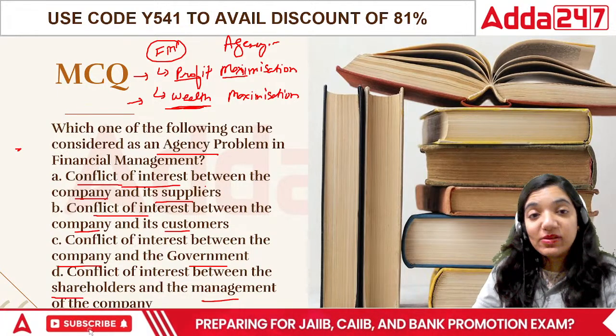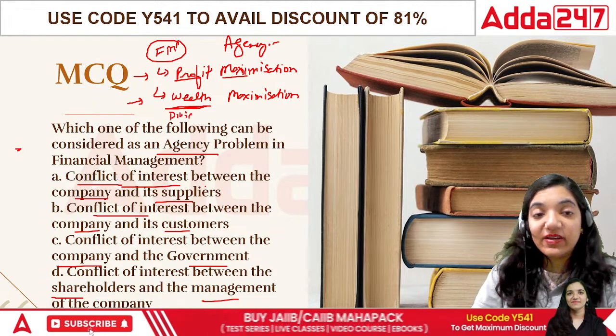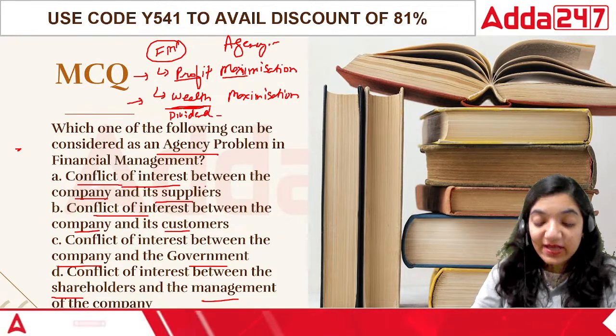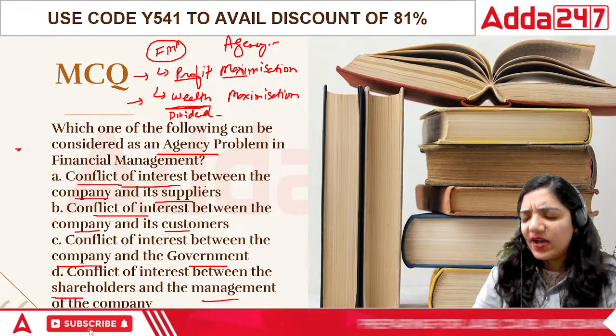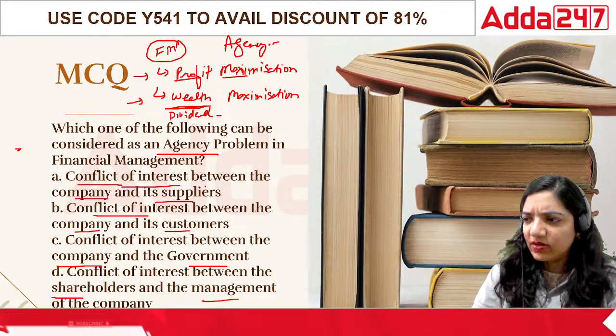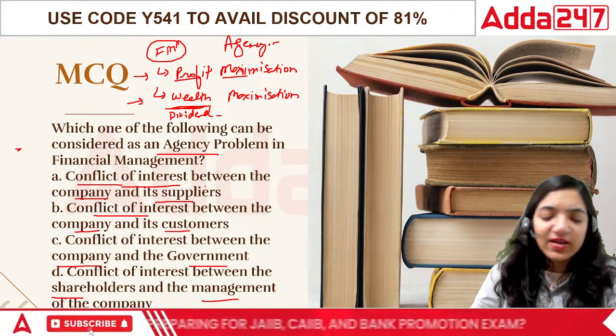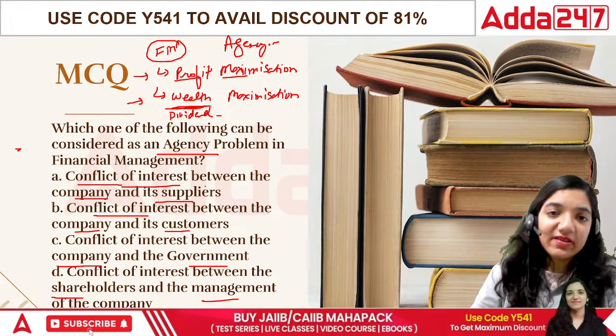Now, the wealth maximization can be in both the forms, everyone. There's no specific thing. It can be dividend, it can be the share price increase. For example, if I talk about the share price of MRF tires, I think MRF tires had crossed 80,000. I saw it last year only. Not now, but yes, I think I've seen it in the last year that it was at around 80,000, 81,000.